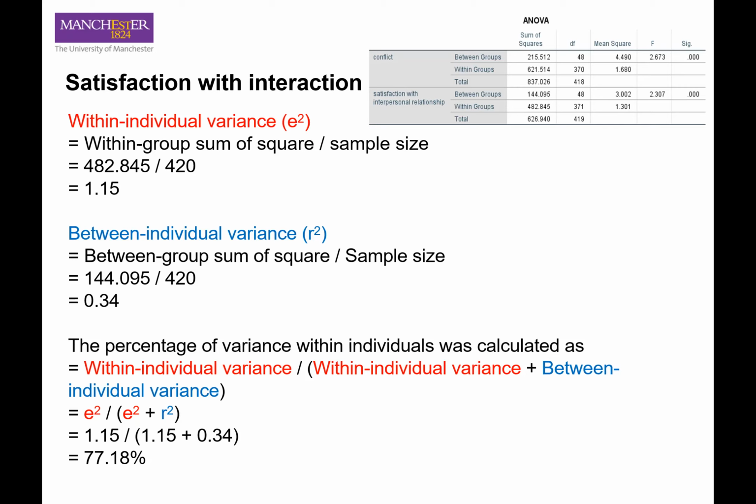And the next step is the percentage of variance within individual, calculated as the within individual variance divided by the within individual variance plus the between individual variance. So that altogether is 77.18%.